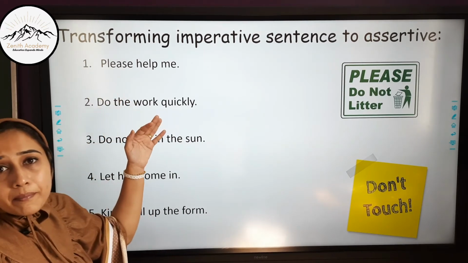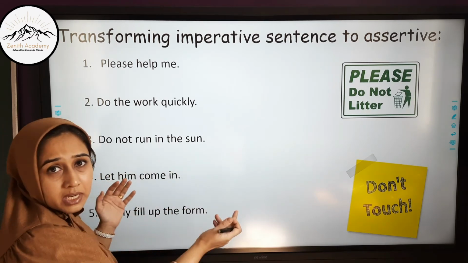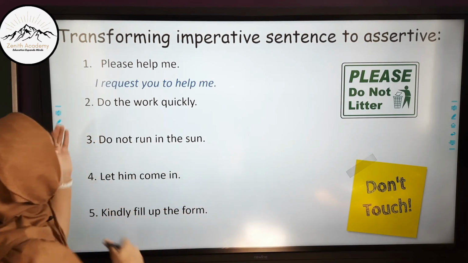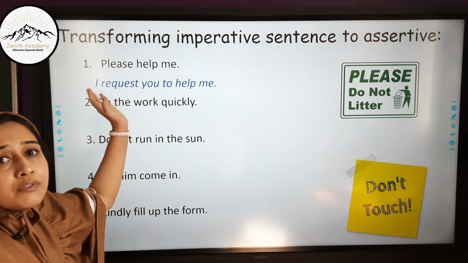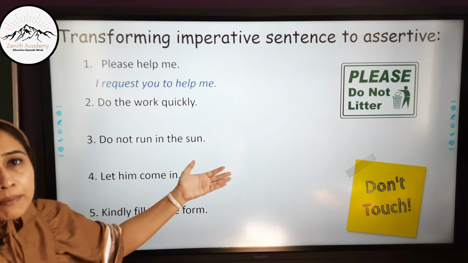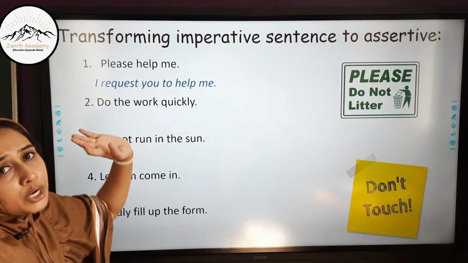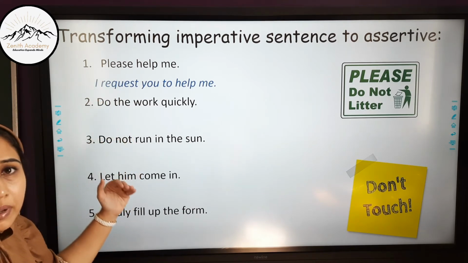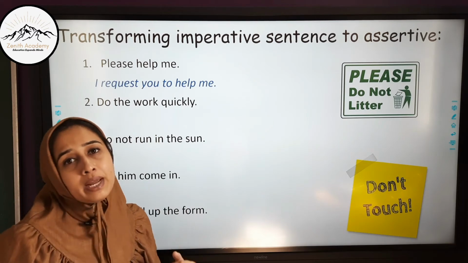Please help me. This is a request. So when we transform this imperative sentence into an assertive sentence, it becomes I request you to help me. The word please, which shows request, will be removed and I request you to help me. Please help me. Here the subject you need not be mentioned, but when we are transforming into assertive, you has to be mentioned because I am requesting you to help me.